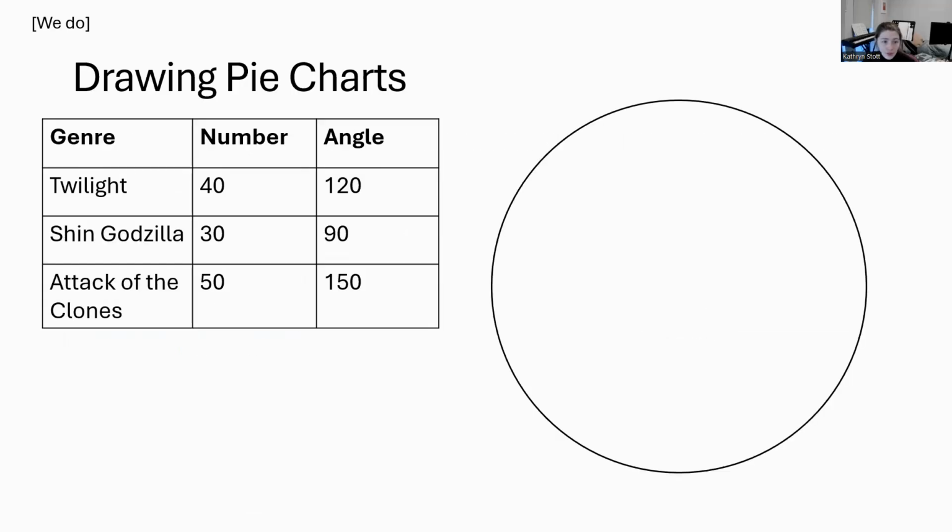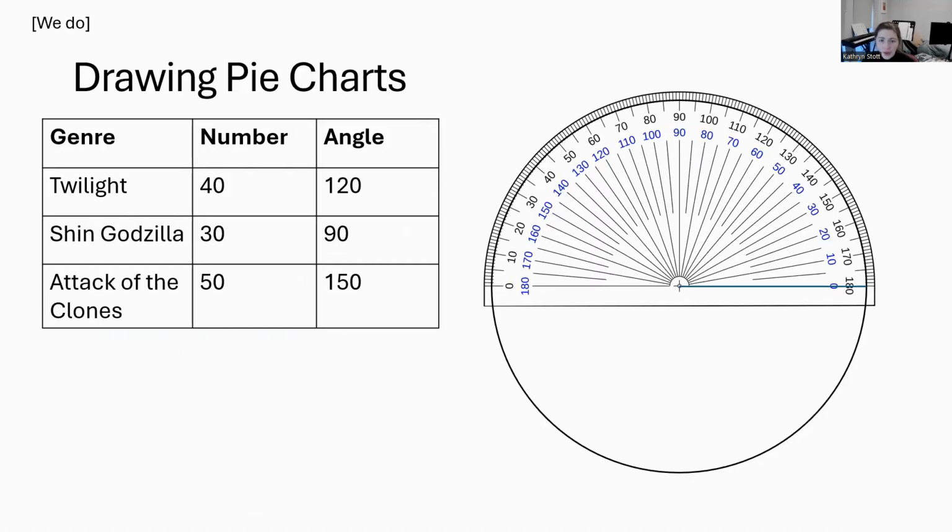Let's go about drawing this on. So we're going to find our midpoint in the circle and draw our radius on. Put your protractor on. Have a go at marking on 120 degrees. Okay. Label that section Twilight.